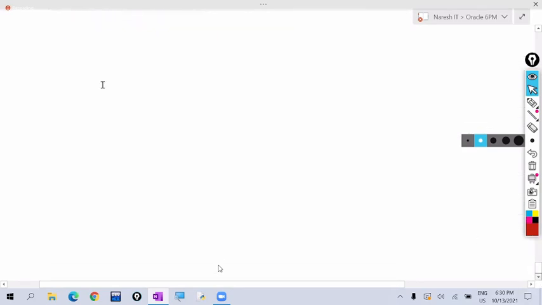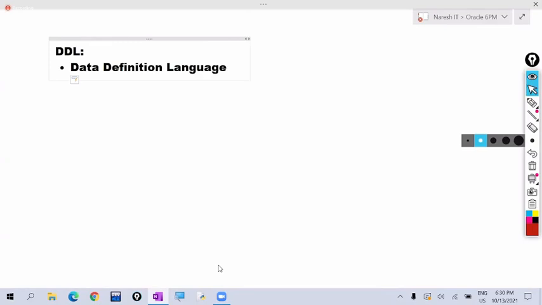So among these 5 sub languages, the first sub language is DDL. DDL stands for data definition language. So what is the purpose of DDL commands? Every DDL command deals with metadata. So metadata means what? Data about the data.